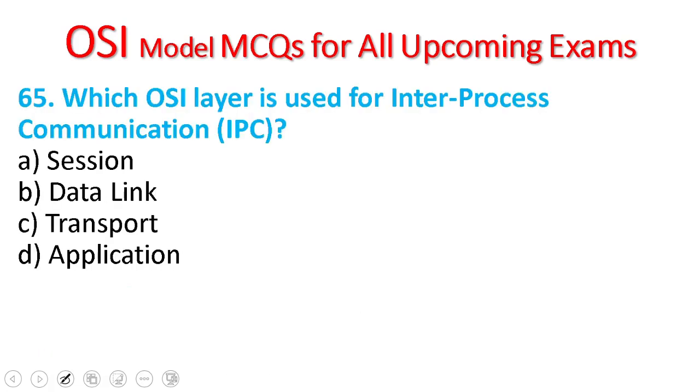65. Which OSI layer is used for inter-process communication? Session, data link, transport, application.